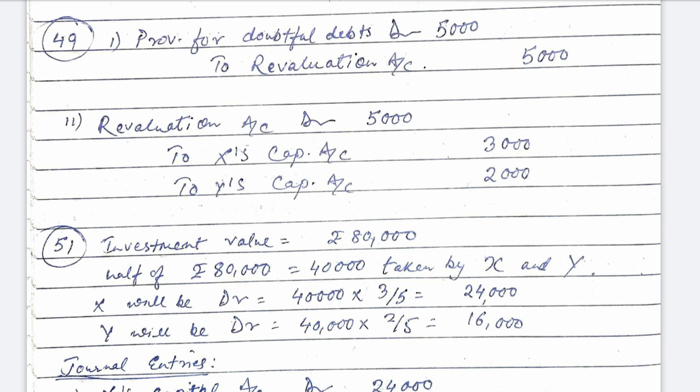So in that case, provision for doubtful debts will be debited 5,000, and since it is a profit, the revaluation account will be credited rupees 5,000. Now it is written in the question, pass necessary journal entries. If it is necessary journal entries, we have to pass the available profits also. So profit to the partners will now be credited to them. So the entry will be revaluation account debited 5,000 to partners' capital accounts, that means X's capital account 3,000 and Y's capital account rupees 2,000 in the old profit sharing ratio.